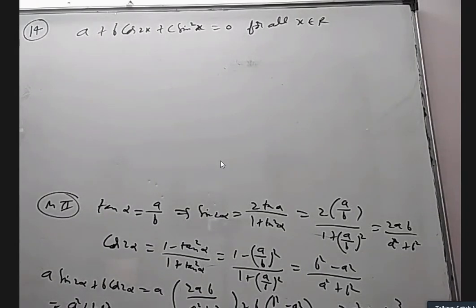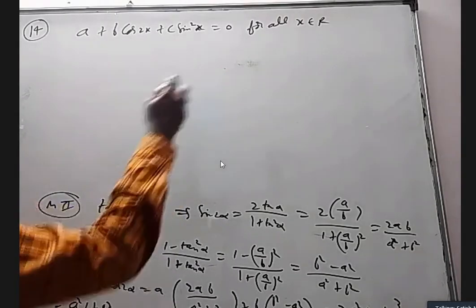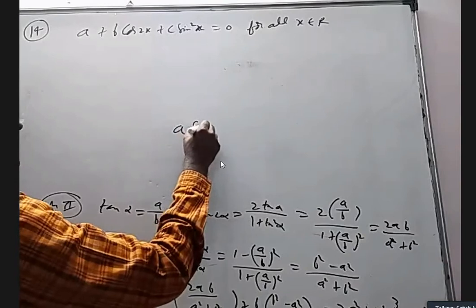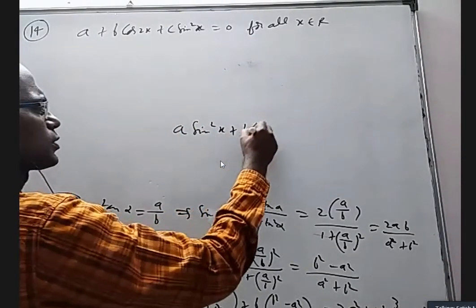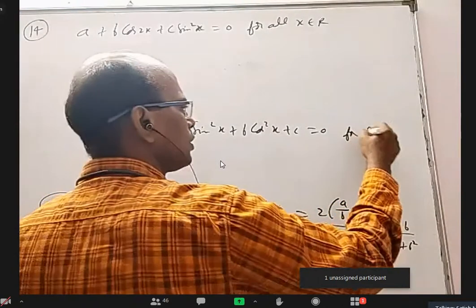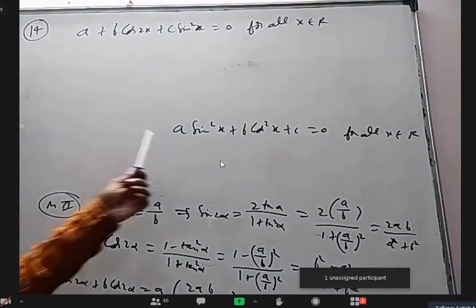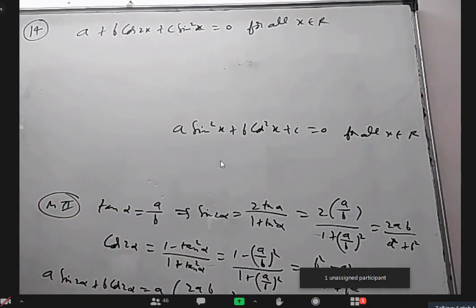And secant square minus tan square x is 1 for all values of x. Cosecant square minus cot square x. So if something is true for all x, it is an identity. It is independent of x. So if I make up a question like this, that a sin square x plus b cos square x plus c equal to 0 for all x belongs to R, can anybody tell me what should be the relation between numbers a, b, c? It should be true for all x values.